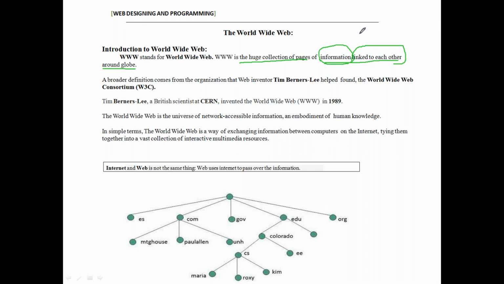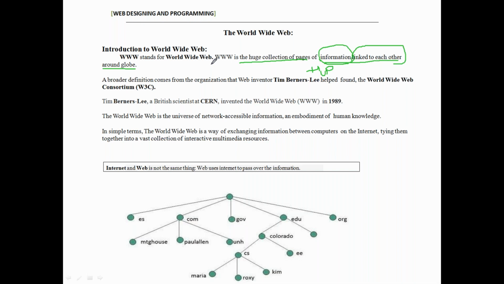If it is a valid username and valid password, it goes to the home page. After that, the home page connects to other pages like add images, add status, view videos, birthday. Those are separate pages linked to each other. That is called World Wide Web. So WWW is nothing but a collection of web pages.